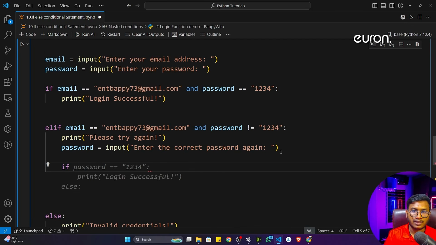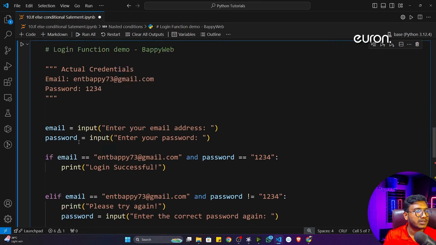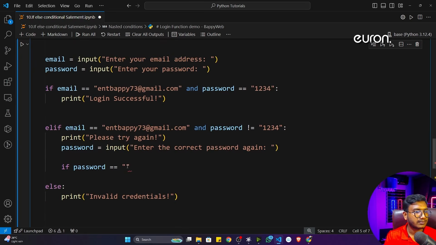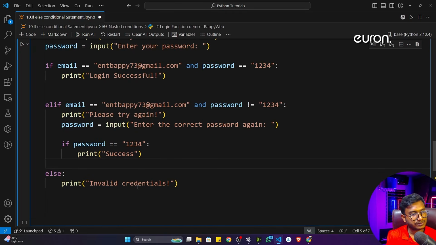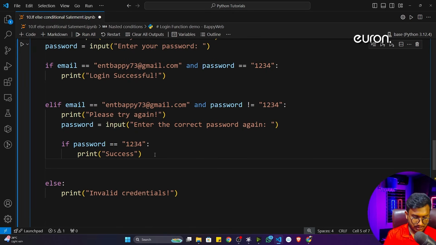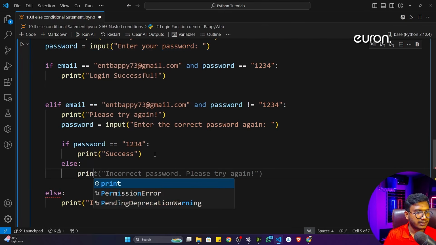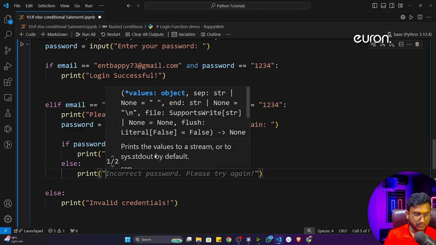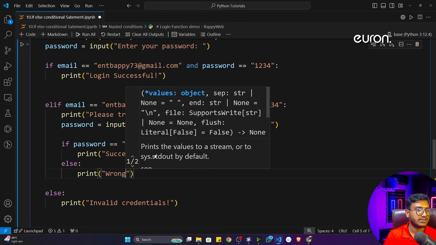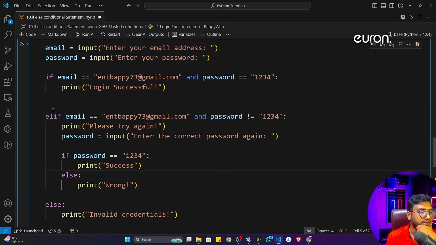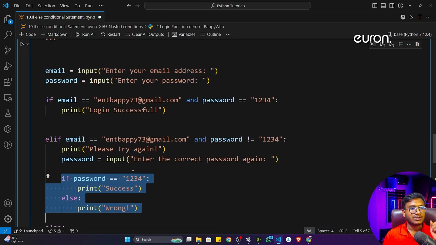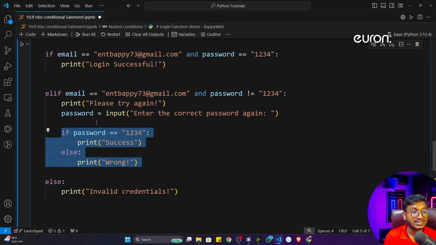I'll just write if the given password is correct, that means my actual password, 1234, then I'll just show success. Otherwise, in the else condition, I'll just write wrong. So this is the simple code I have written. You can see inside a condition I'm writing another condition. So this is called a nested condition, a nested if-else condition.